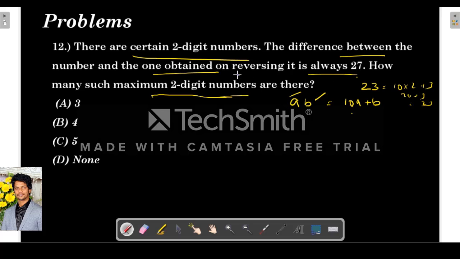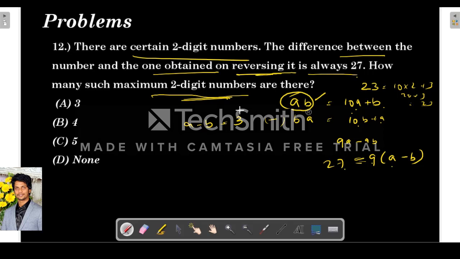So they are telling the difference between the number and the one obtained on reversing it. So they are reversing it. BA means 10B plus A. So the difference between these two: 10A minus A is 9A, minus 10B plus B means 9B. So the difference is 9 into A minus B. They are telling this is always 27. So how many such maximum 2 digit numbers are there? So A minus B is 27 by 9, which is 3. So they are telling how many such numbers are possible with difference 3, right?